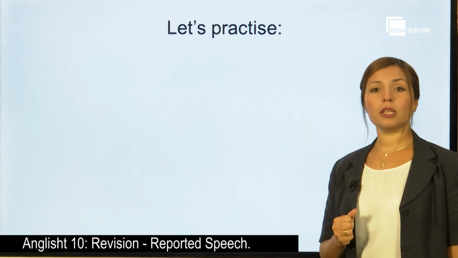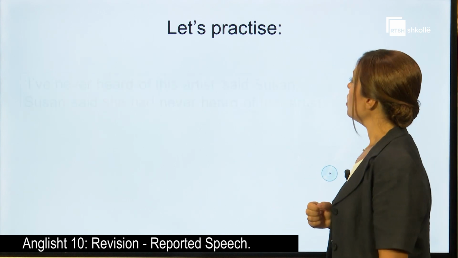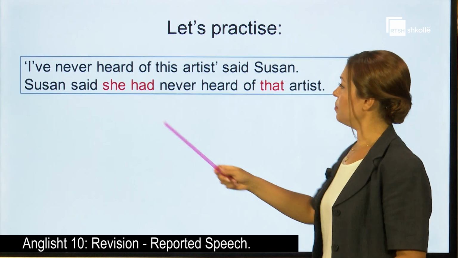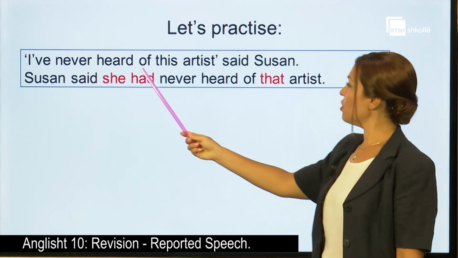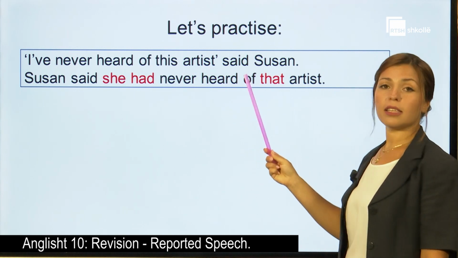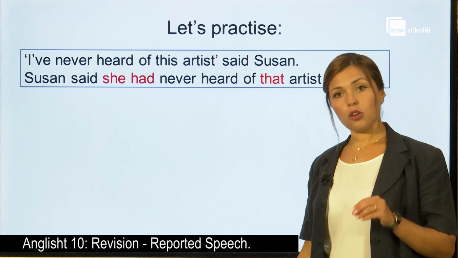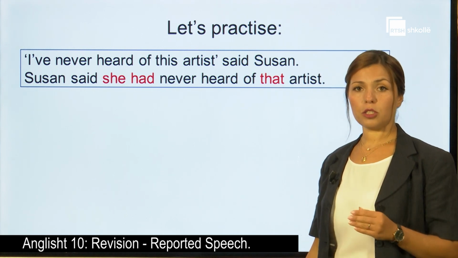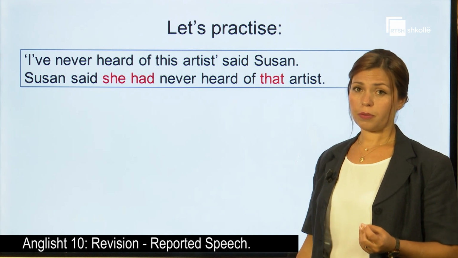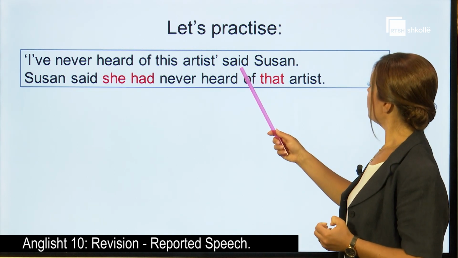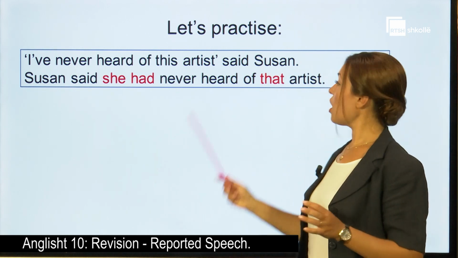Now, let's take a few examples for you to understand even better. The first sentence in the direct speech: "I have never heard of this artist," said Susan. So which are the steps in order to change the direct speech into the reported speech? So we've got Susan said. This is how we start.